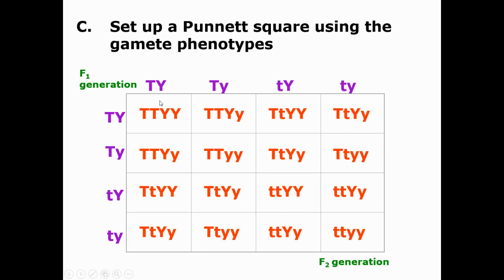So let's take a look. This one is tall and yellow. This one is tall and yellow. This one is tall and yellow, and this one is tall and yellow. In addition, there are more tall and yellow squares. And then what if we have tall and green? Well, here's tall and green right here, tall and green here, tall and green down here. What about short and yellow? Well, here's short and yellow here. Here's short and yellow. Here's short and yellow. And only one is going to be short and green.